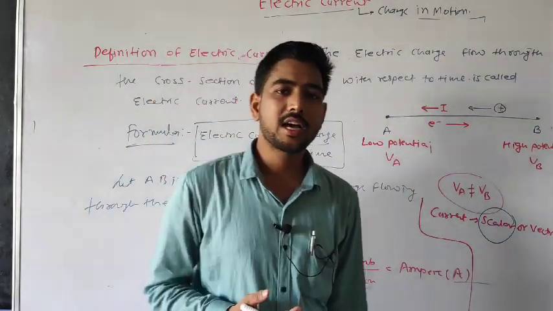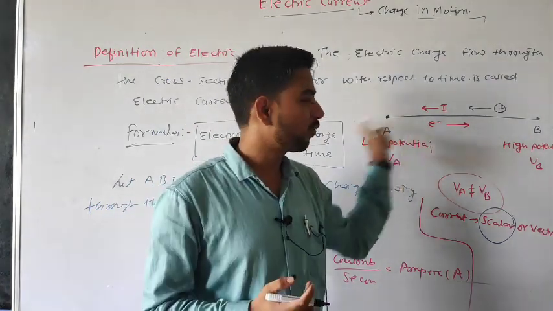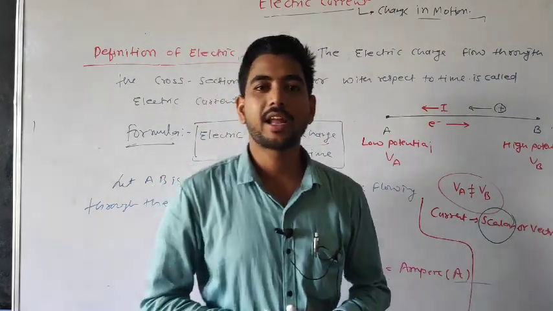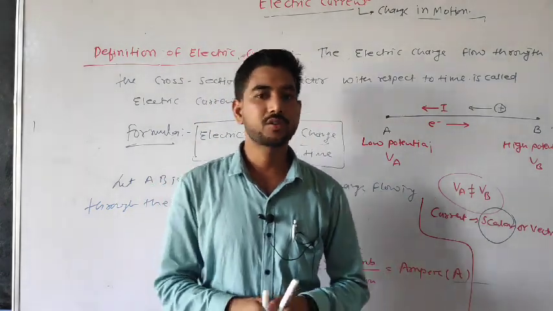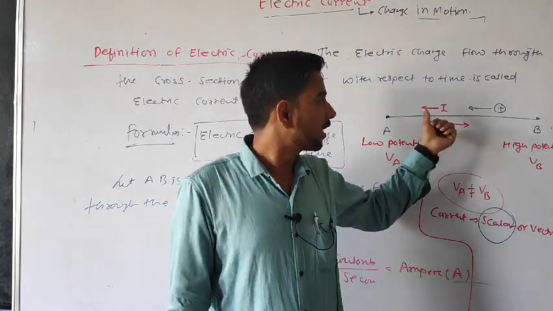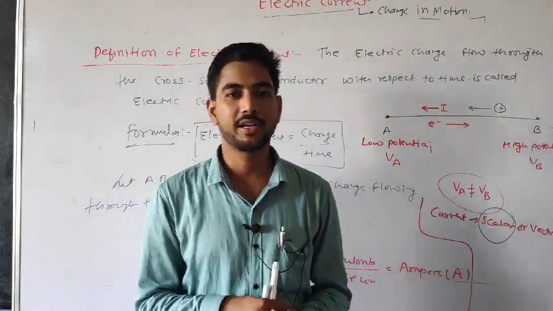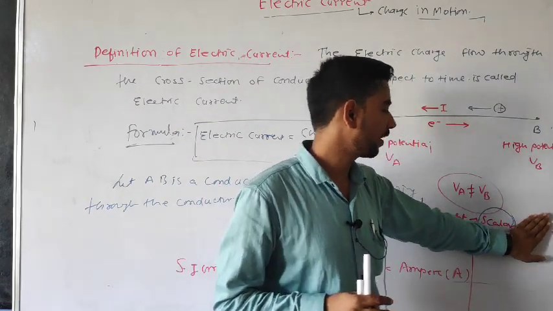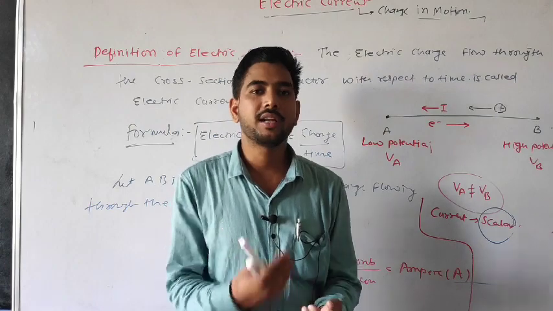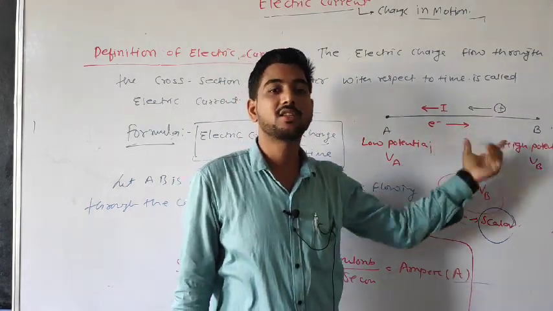Why do they ask this question frequently in exams? Because we say current is flowing in this direction. If any quantity has both magnitude and direction, that is a vector quantity. And you are showing here that current is flowing in this direction. So if you say current has direction and magnitude, it should be a vector quantity, but no, it is a scalar quantity. Why? Because current has no direction. Actually the direction belongs to the ions, not to the current.